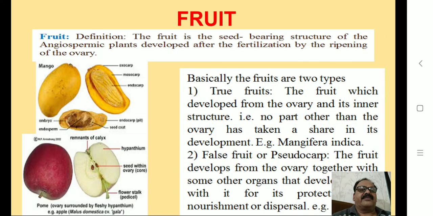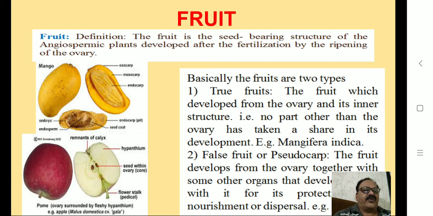Types of fruits. The definition of fruit: the fruit is the seed-bearing structure of the angiosperm plant, developed after fertilization by the ripening of the ovary. Basically, the fruits are of two types. First type is true fruits and second type is false fruit.